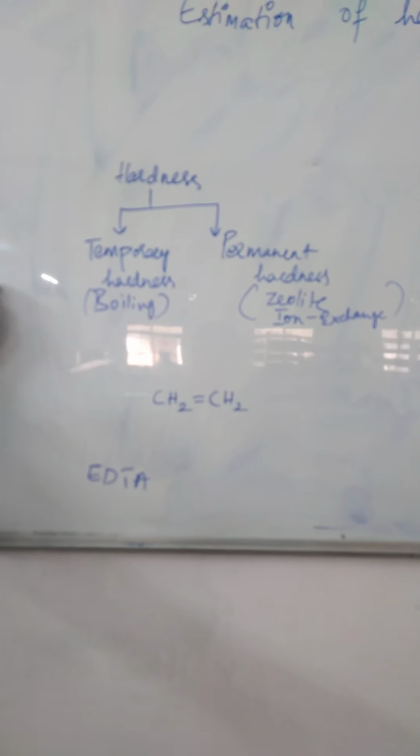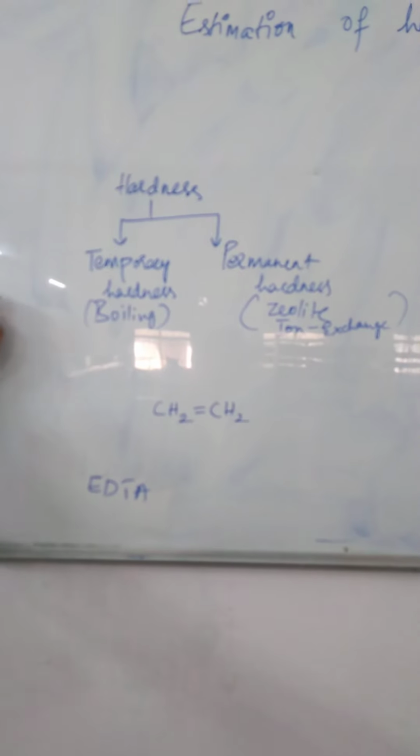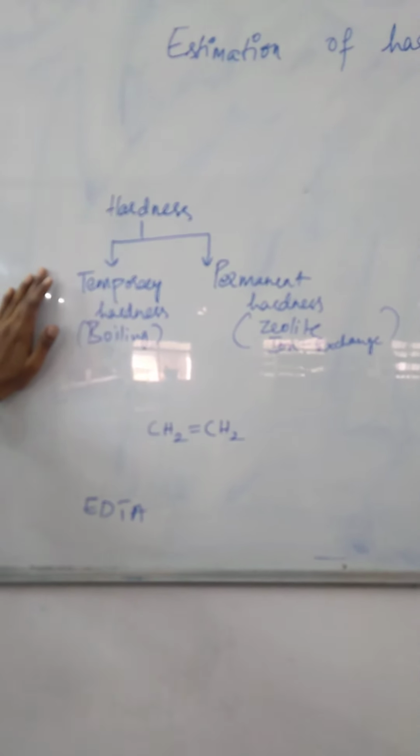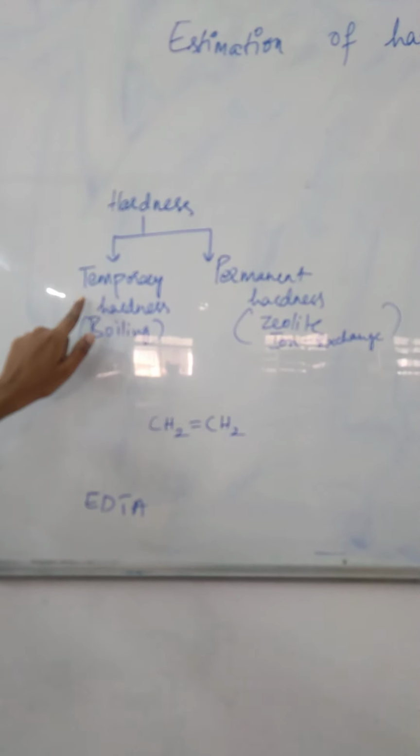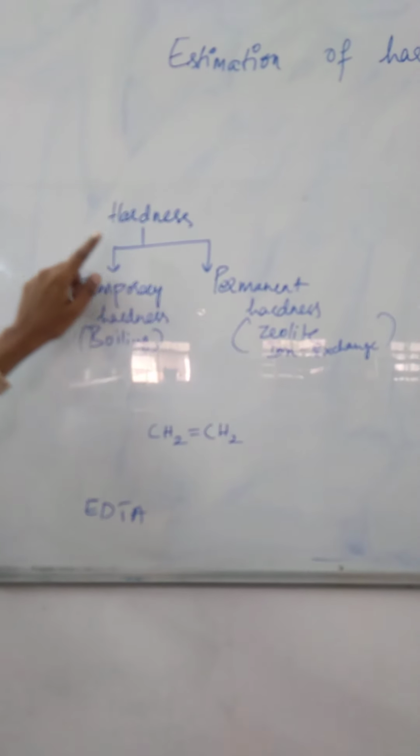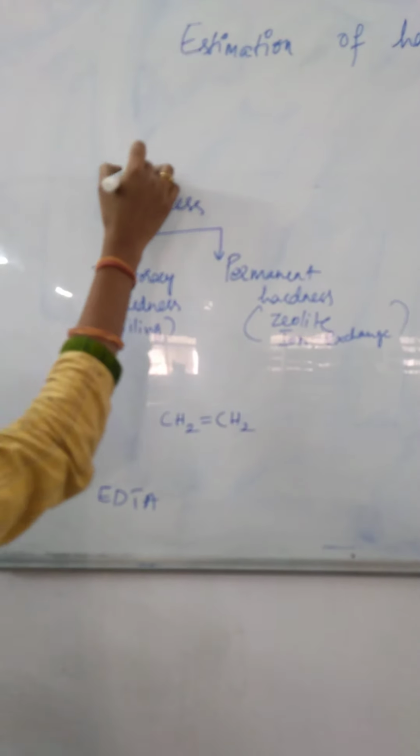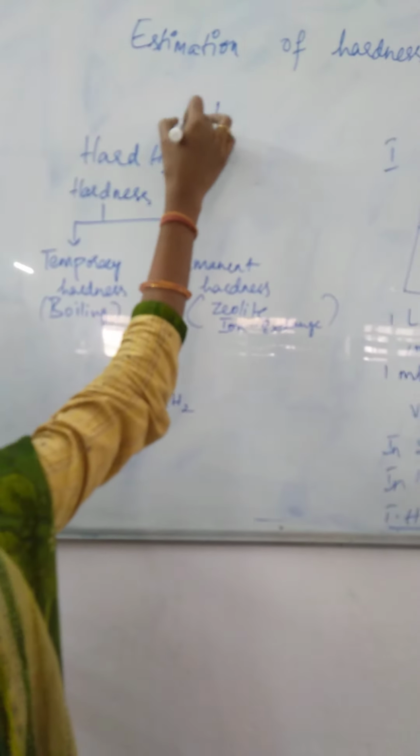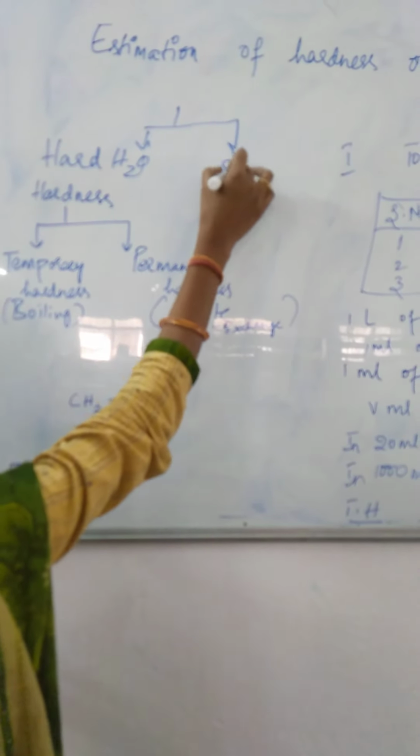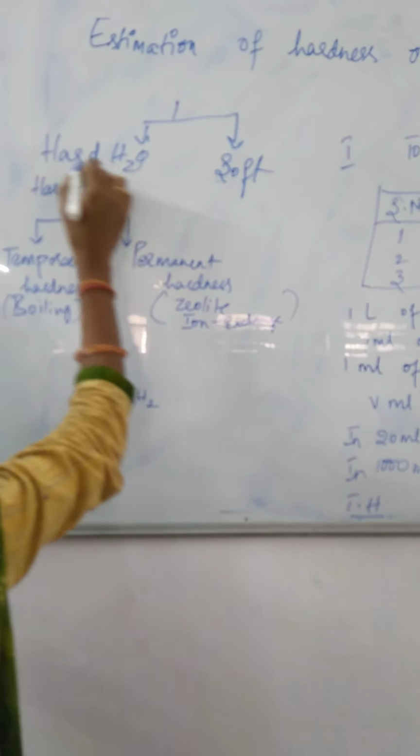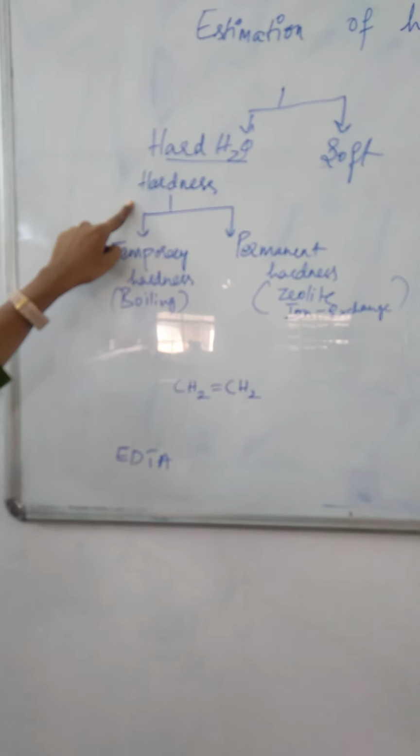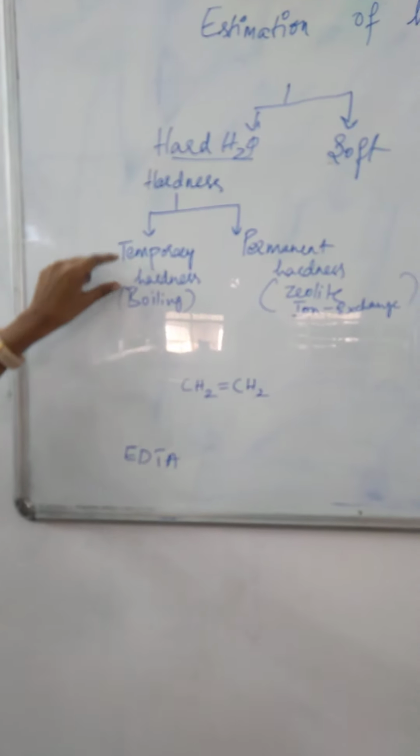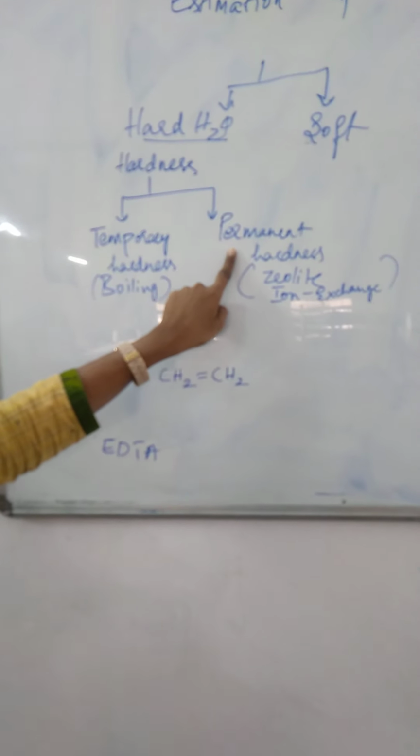In the estimation of the hardness of water, what is the general principle? What is meant by hardness and what are the salts responsible for causing hardness? Hardness is mainly seen in hard water, as we know. Water is of two types: one is hard water and the other is soft water. In hard water we have to find out the hardness. There are two types of hardness, temporary hardness and permanent hardness.